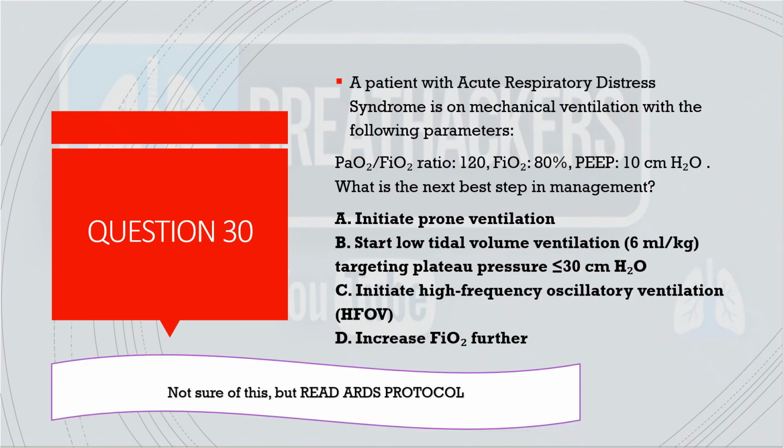Coming to the last question, a patient with ARDS is on mechanical ventilation. These parameters are given: PF ratio of 120, FiO2 of 80, PEEP of 10. What is the next best step in the management?